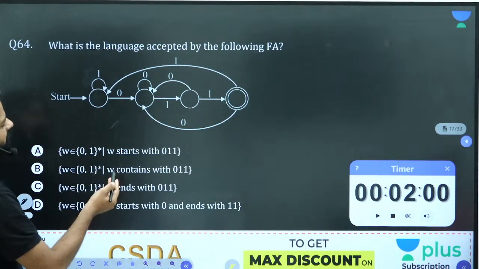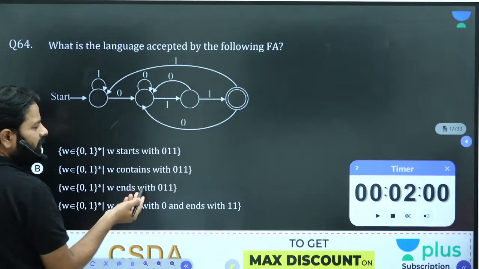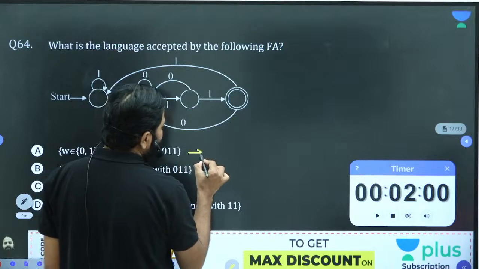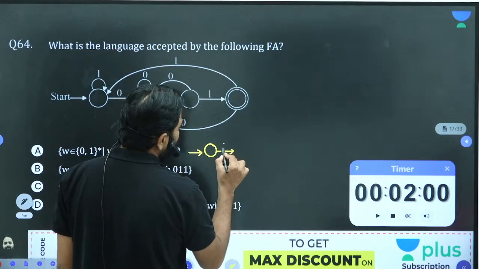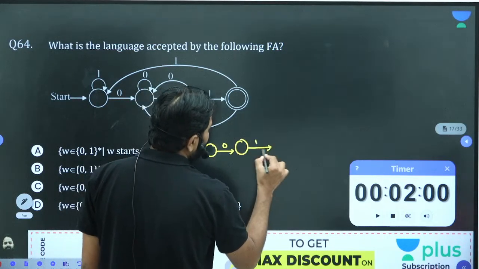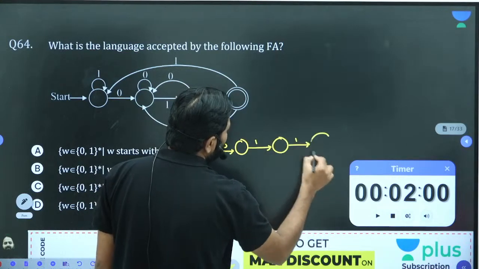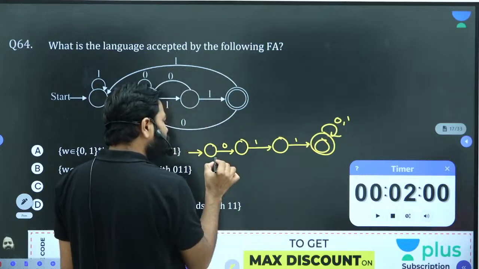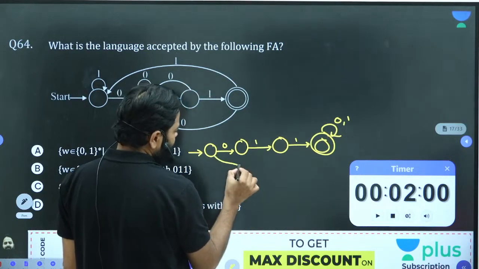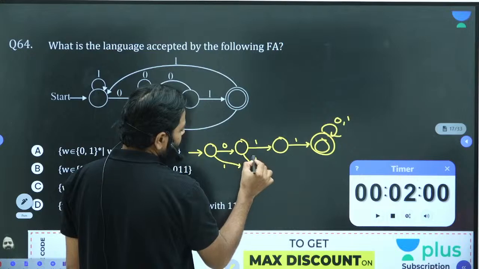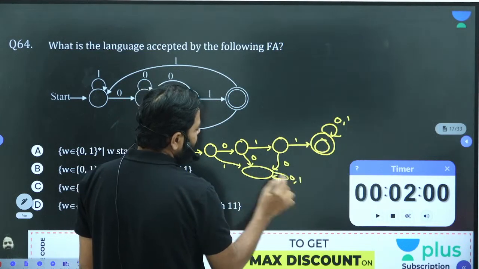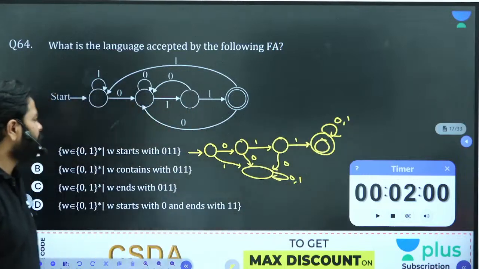Now, starts with 0, 1, 1. You know how to design also. In case you are not aware, you should know how to design also. Correct? Very easy machines. Starting with 0, 1, 1. How do you design? It's a very basic question, right? All other combinations will go to the trap state. On 1, and on 0, it will go to the trap state because you are not starting properly to reach final.